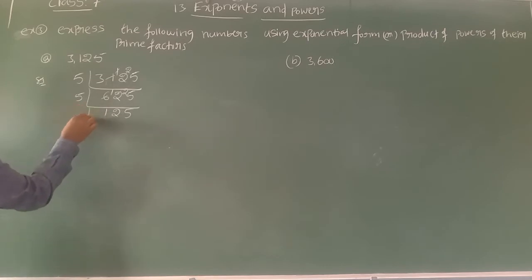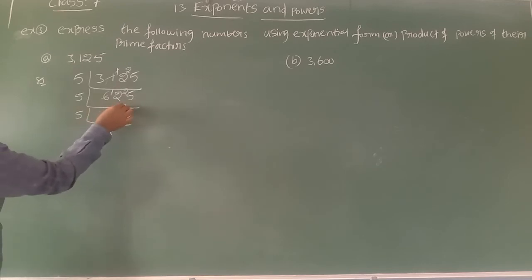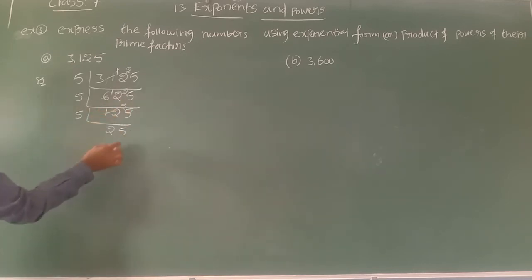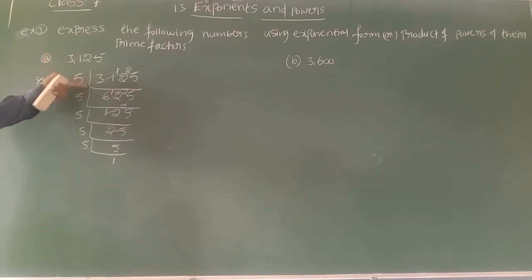Again the ones place digit is 5, so 5 is possible again. 5 twos are 10, 2 left, 5 fives are 25. Again ones place 5, 5 ones are 5. Make sure that all these numbers must be prime numbers.